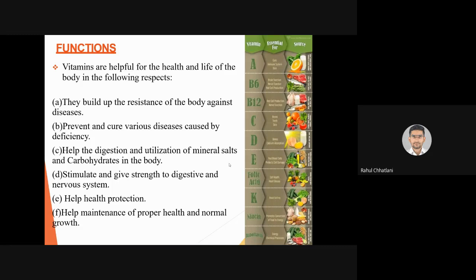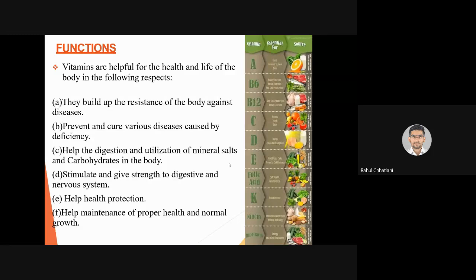They build up resistance of the body against diseases. Yes, we are going to see various vitamins which are responsible for immunity. Example, vitamin D. Today itself we'll be trying to cover A and D. In D also, we know it is a vitamin formed from sunlight. It is also termed the sunshine vitamin, but it also has a role for bones as well as immunity. So it will help immunity too.